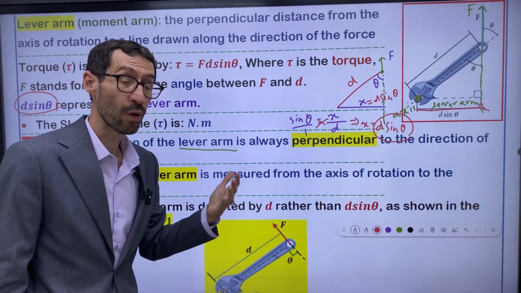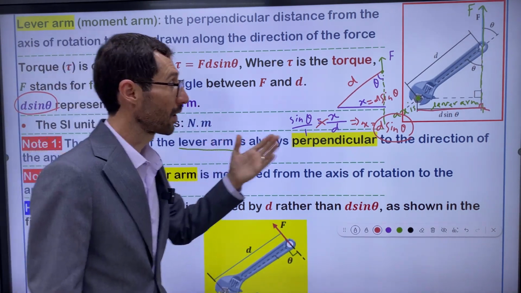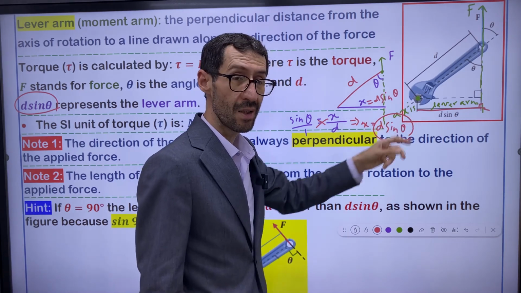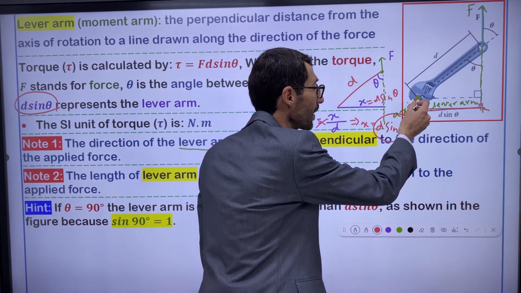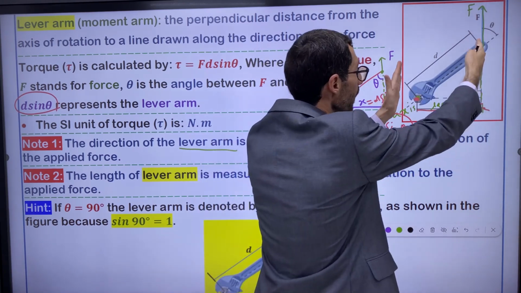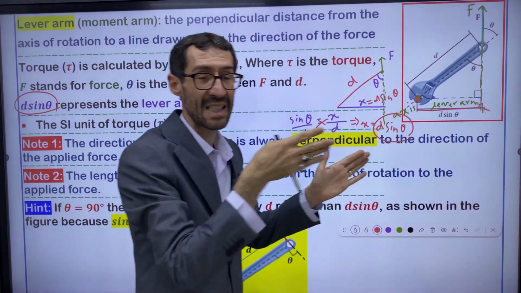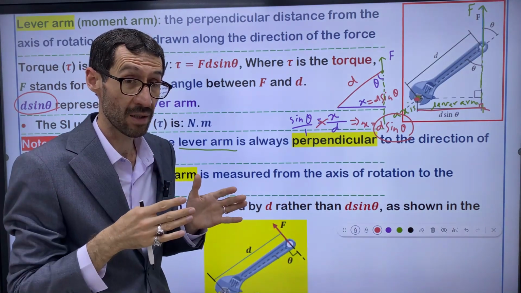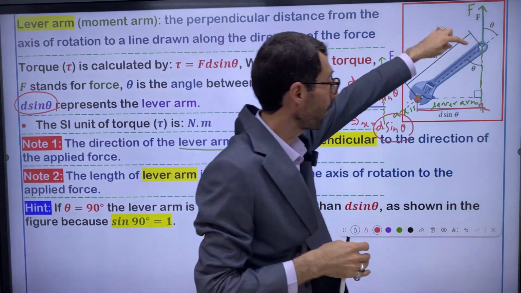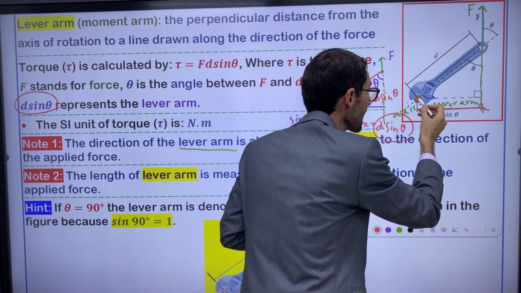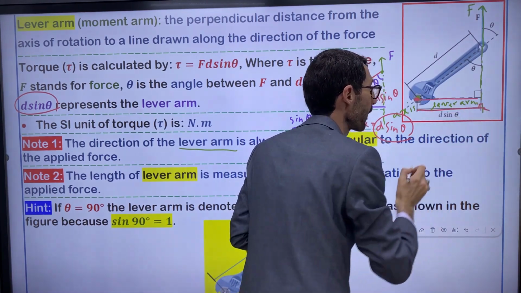So the length of the lever arm is measured from what? From the axis of rotation, which is the center of the nut here, to the force itself, or to the extending of the force, right? Whenever you extend the force, this distance is called the lever arm.